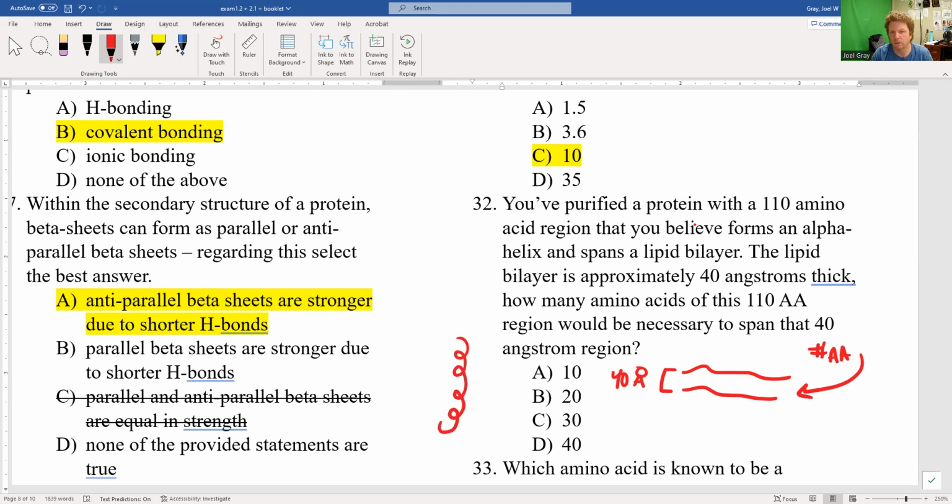How many coils will span this? The way that we can figure that out is we could say one rotation, or one coil, is 5.4 angstroms. So I'm going to say 40 divided by 5.4 gives me about 7.4 rotations.